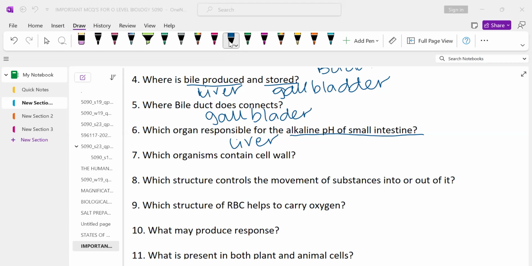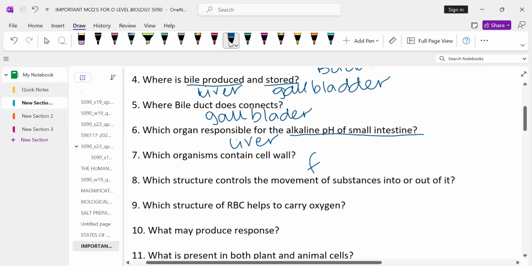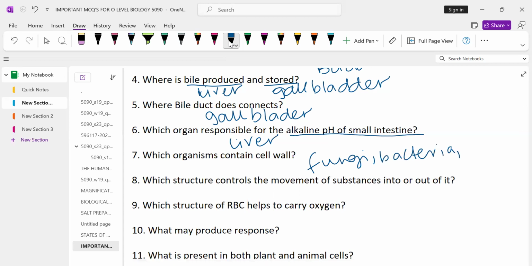Question number seven, which organism contains a cell wall? You should know that there are three organisms in our syllabus that contain a cell wall. First one is the bacteria, second one is the plant cell, and third one is the fungi.